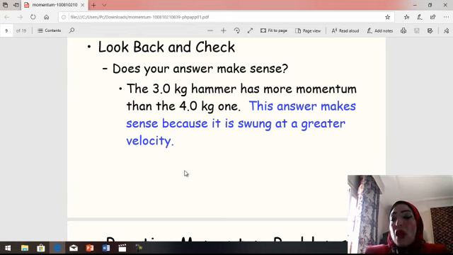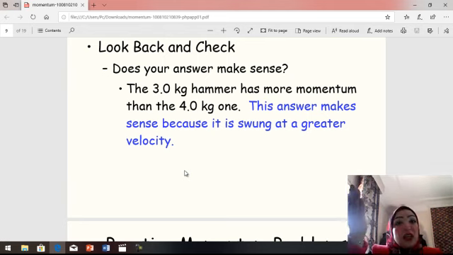If I want to increase momentum, what can I do? Increase mass or increase velocity. Both are right, because both are directly proportional to momentum.